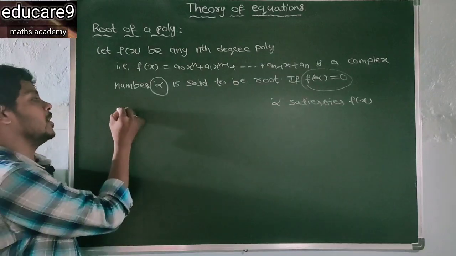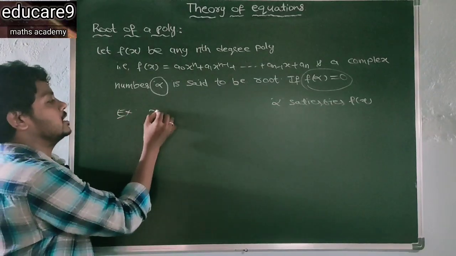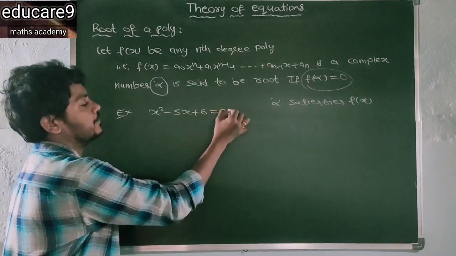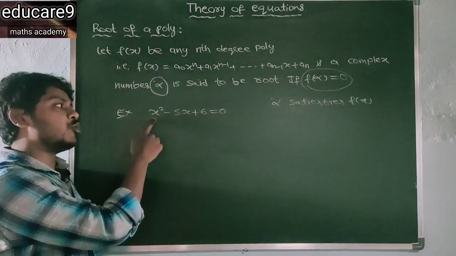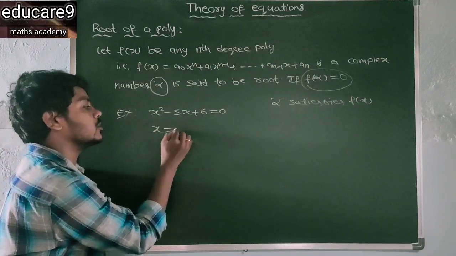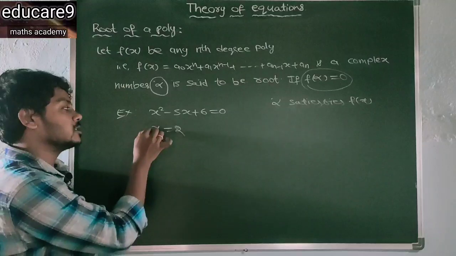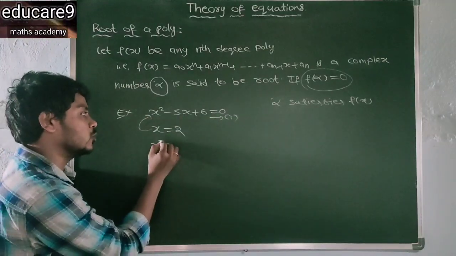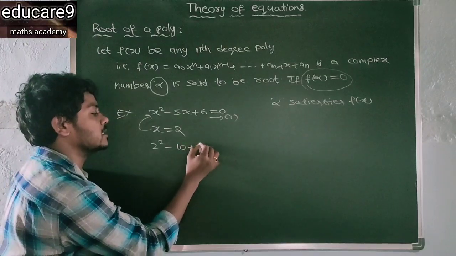For example, x square minus 5x plus 6 is equal to 0. This is a quadratic polynomial. If you substitute x is equal to 2 in equation 1, you get 2 square minus 10 plus 6.